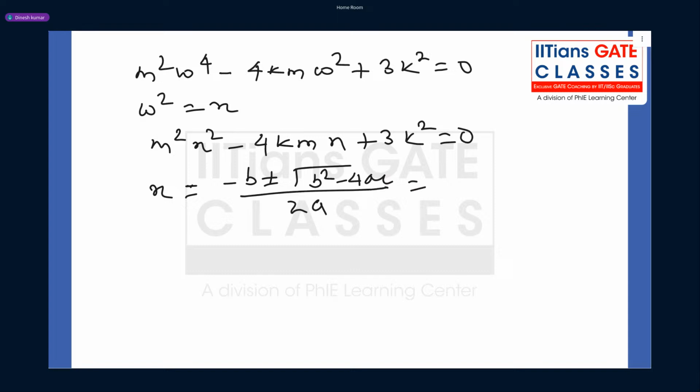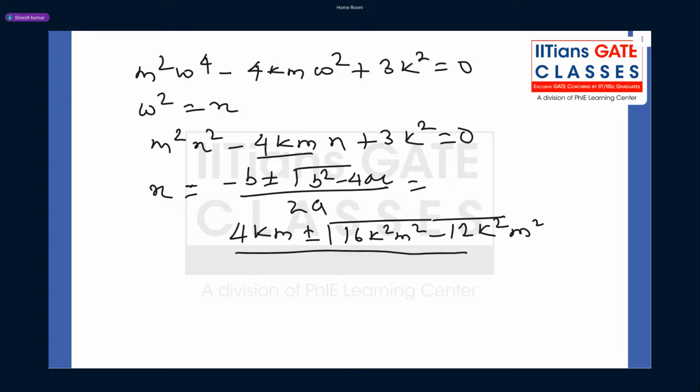Now using this, if you substitute, what do we find? b is minus 4km, so it will become plus 4km plus minus under root 16k square m square minus 4ac, so it will become 12k square m square, then by 2a, which is 2 m square.